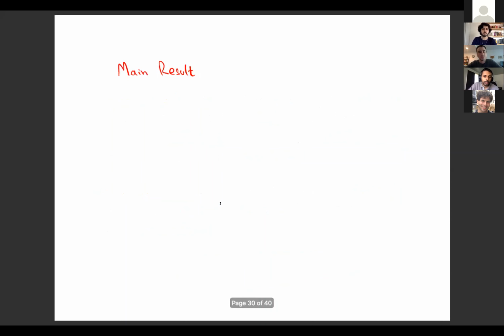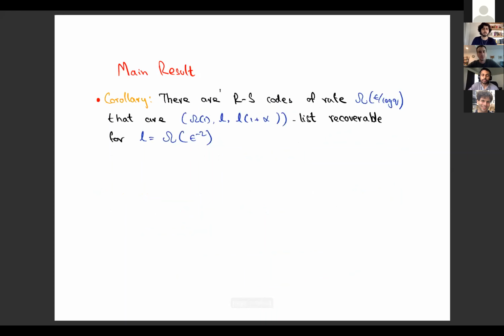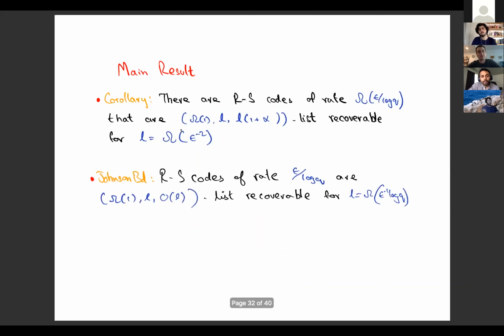And so, what is one way to interpret this? So this is a corollary. Again, there are Reed-Solomon codes of rate epsilon over log q that you can list recover from lists of size 1 over epsilon squared. Okay, so here's a very well-known result called the Johnson bound, which says every Reed-Solomon code of rate epsilon over log q can be list recovered from lists of size something like 1 over epsilon log q. So here the quantifier is that there are Reed-Solomon codes.